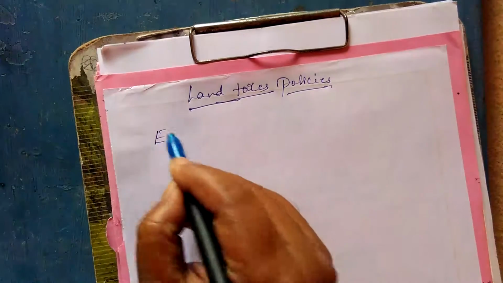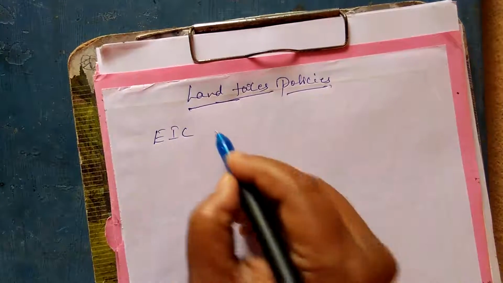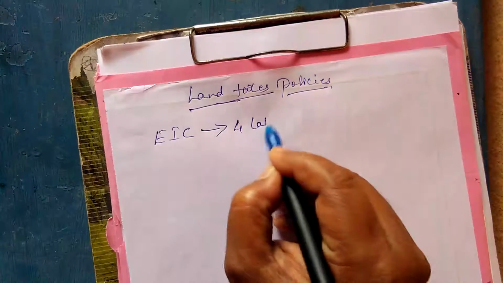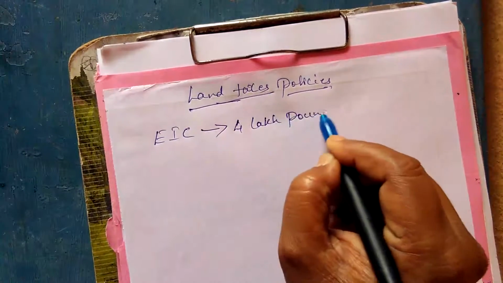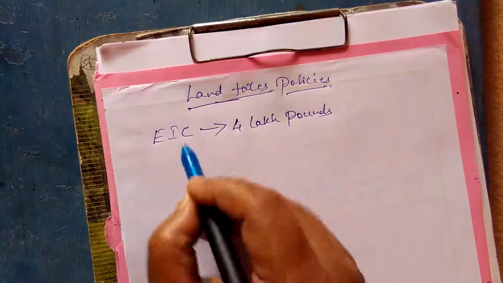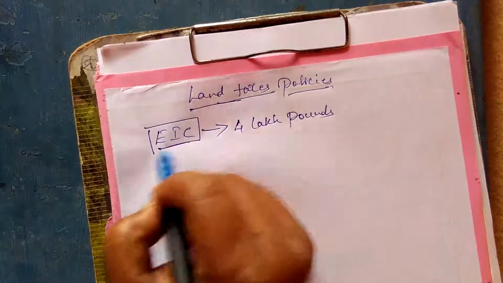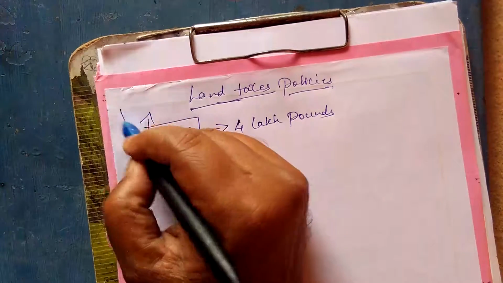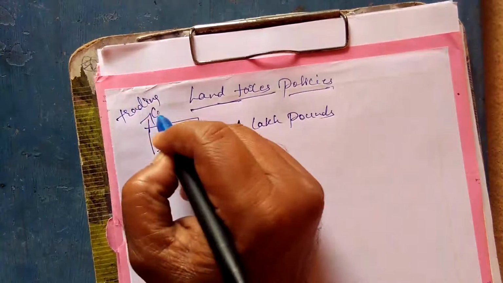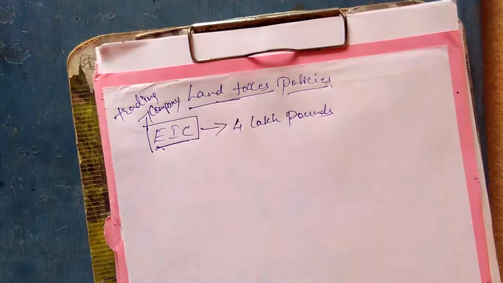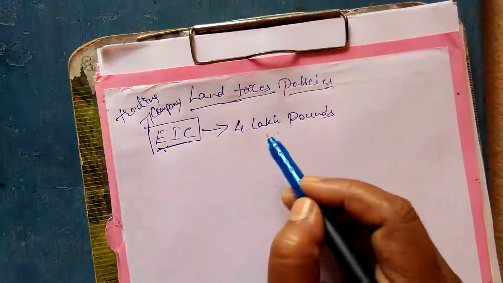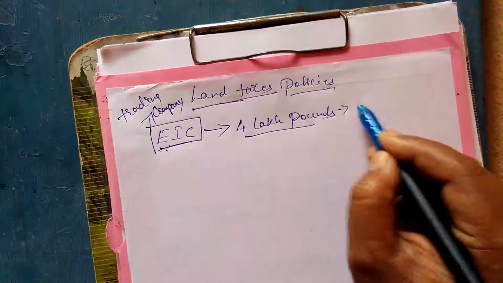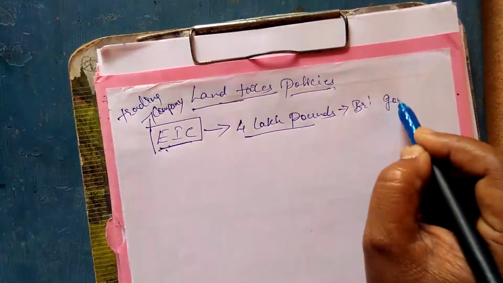Remember, the East India Company was supposed to pay about nearly 4 lakh pounds. Remember, East India Company is not the British government, but it is one of the trading company of England. So this trading company, that is East India Company, had to pay 4 lakh pounds to the British government.